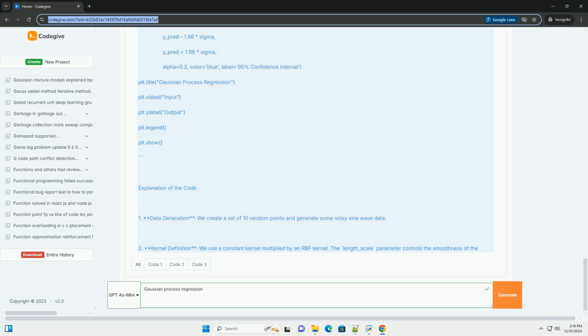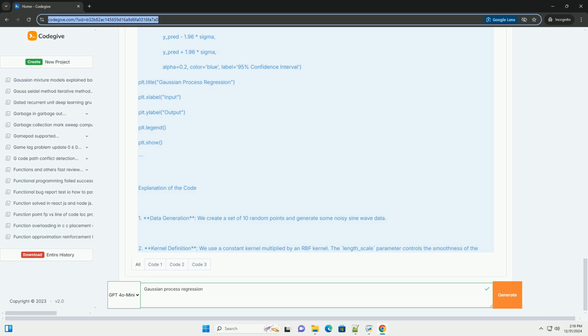plt.fill_between(X_test.ravel(), y_pred - 1.96 * sigma, y_pred + 1.96 * sigma, alpha=0.2, color='blue', label='95% confidence interval').